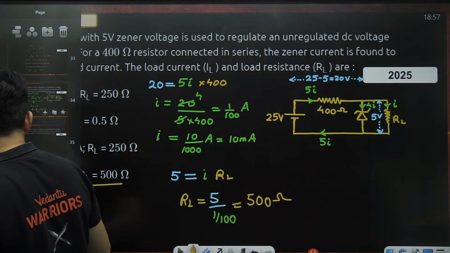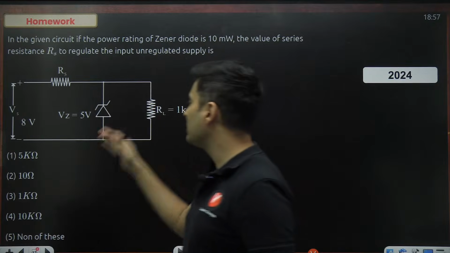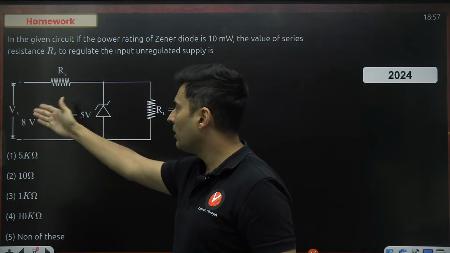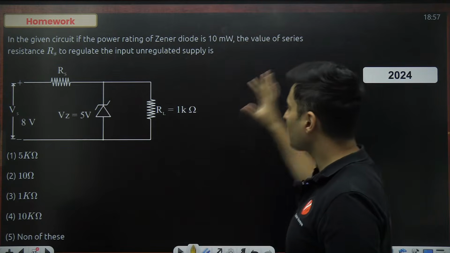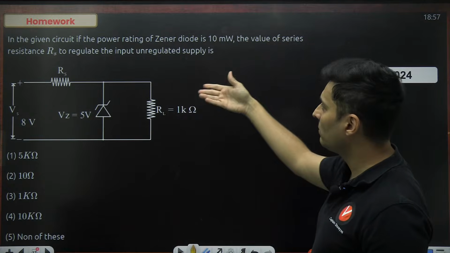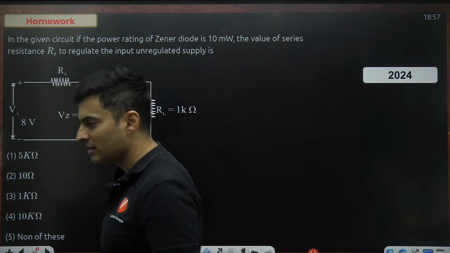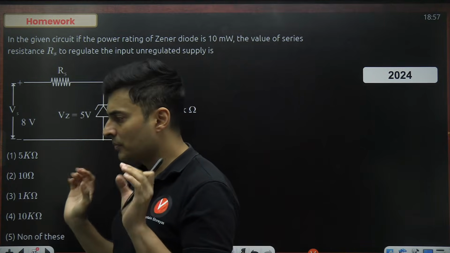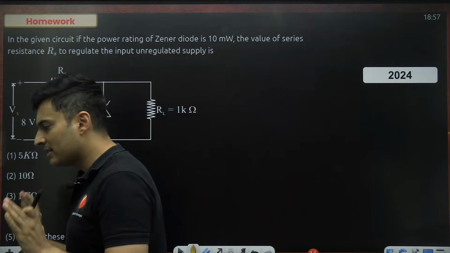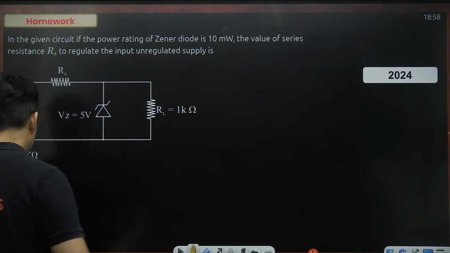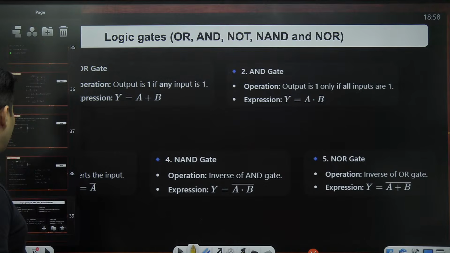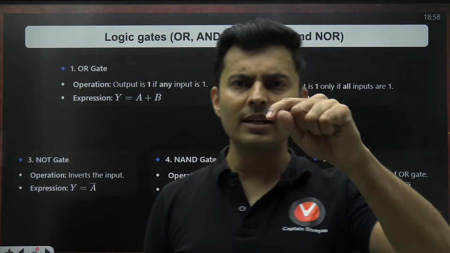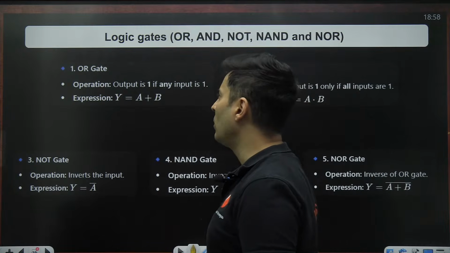Perfect. I have kept one homework question for all of you with the answer on the next slide. Very similar question: load resistance, voltage across Zener diode, input voltage, series resistance. The question is to find the value of the series resistance. That means you have to find this. The same kind of logic has to be used. Please solve the question at the comfort of your home, but please make sure you solve it. The answer and the solution is there on the next slide, which can be downloaded after the session is over in some time. The link will be there in the description box or even in the comment section.